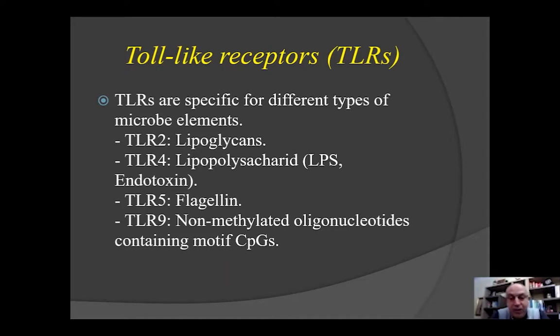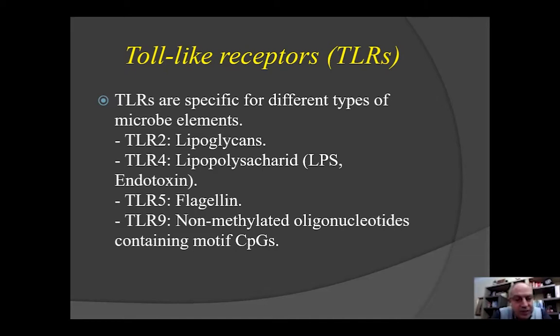If a bacteria is gram-negative, has lipopolysaccharide, LPS or endotoxin, the macrophage and neutrophils should have TLR4. If a bacteria has a flagellin, which helps it move, the cell should have TLR5. If the bacteria or a virus has unmethylated DNA, CpG motif, the cell, macrophage, and neutrophils should have TLR9.